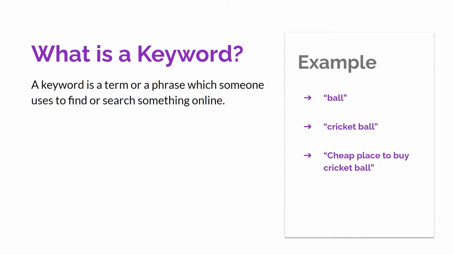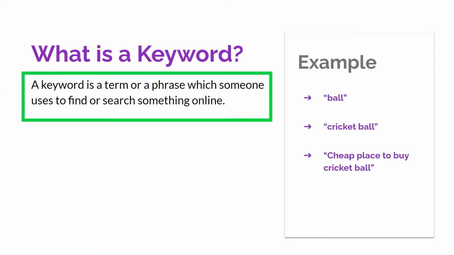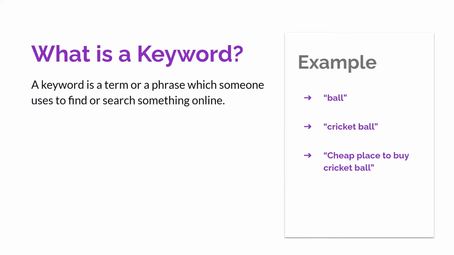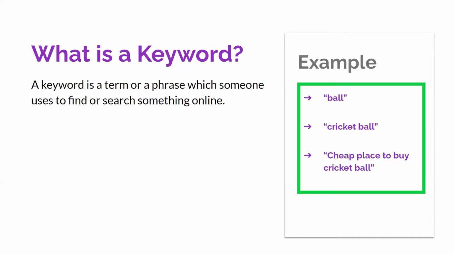Now we will see what is a keyword. A keyword is a term or a phrase which someone uses to find or search something online in any search engines, Google or Bing or Yahoo. Examples of keywords: ball, cricket ball, cheap place to buy cricket ball. These are some of the examples.